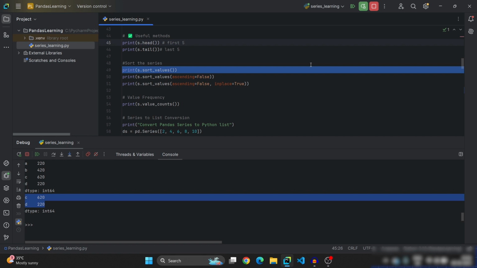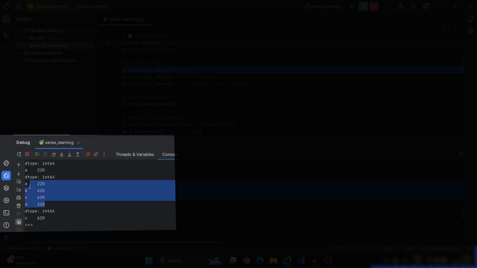Sorting is nothing but arranging the values of the series in any particular order, like increasing order or decreasing order of the values. So in order to do so, use dot sort underscore values method. This dot sort values method will sort the series by default in ascending order, like from smaller to bigger. See, actually series is in this way. You can find 220 on bottom, A has 220 and D has 220, which is a jumble order of values. Now after sorting, it will be sorted into a particular order, like ascending. Click on step over. See, D has come up because we have sorted in the default method, like ascending order.